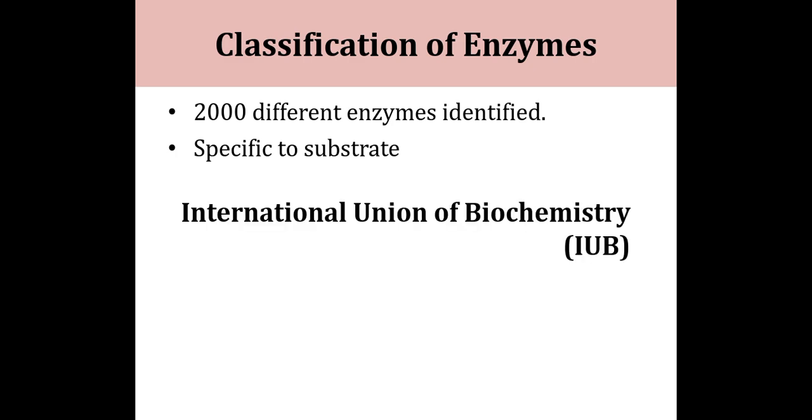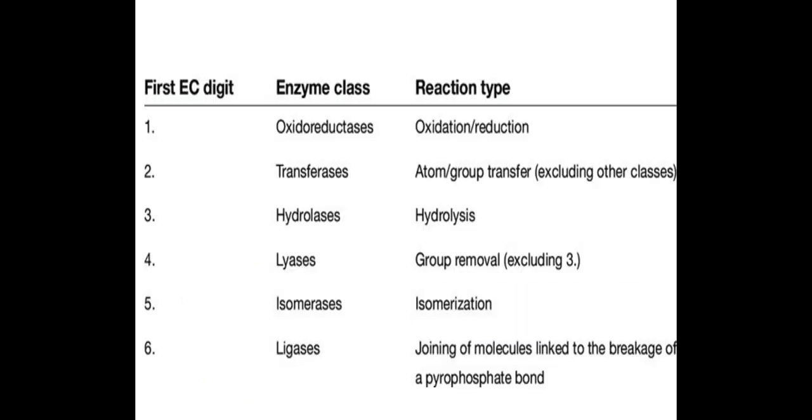The enzyme classification is made by the International Union of Biochemistry, that is IUB, and the IUB classifies the enzymes in 6 major classes. Today we will learn these 6 major classes of enzymes and their reactions.